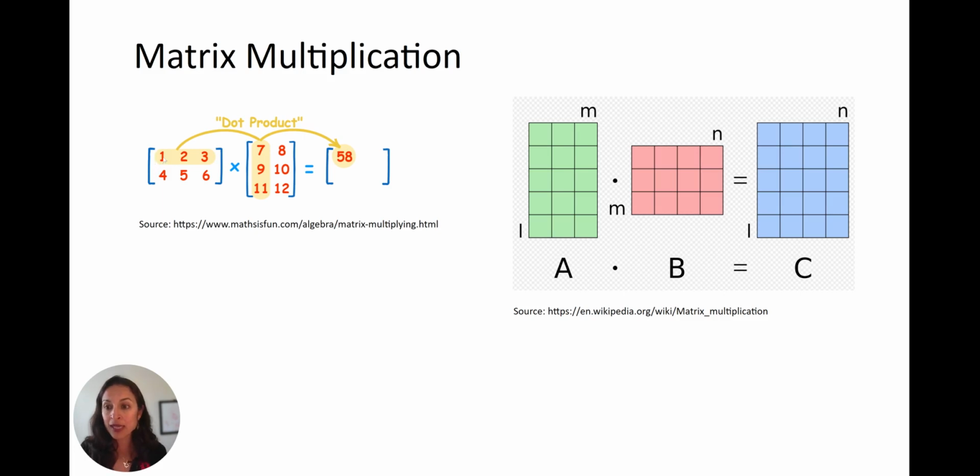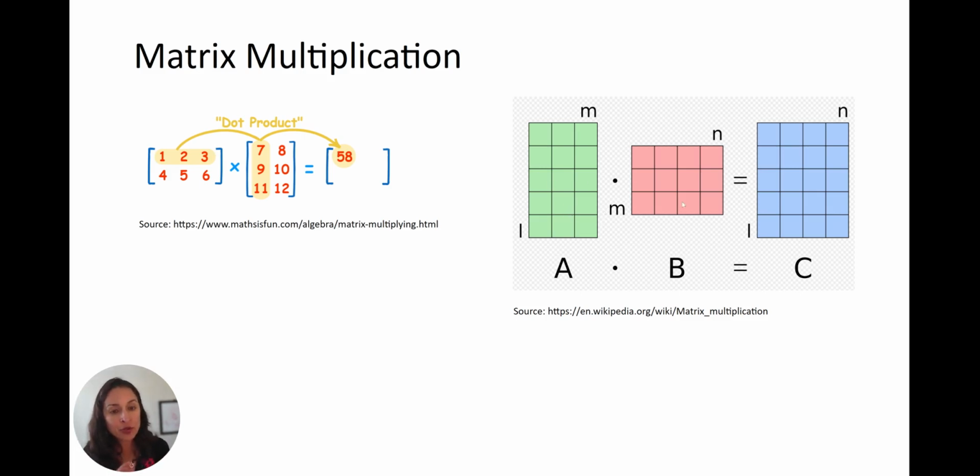We're taking 1 times 7 plus 2 times 9 plus 3 times 11 equals 58. Then to get this number over here, 1 times 8 plus 2 times 10 plus 3 times 12 will get us this number here, and so on, right? That's a dot product.